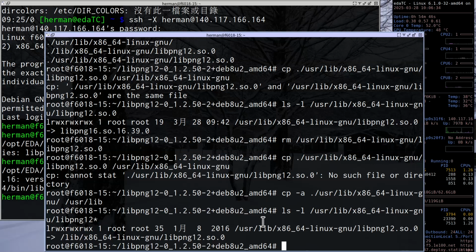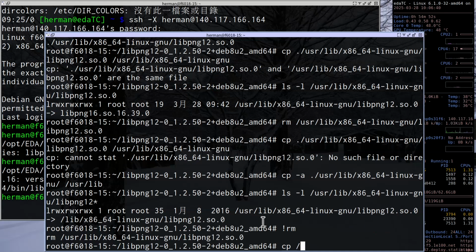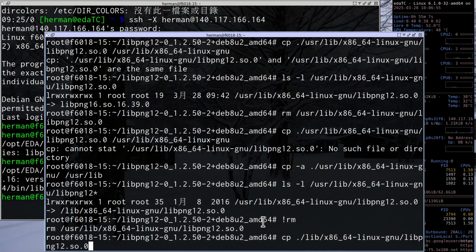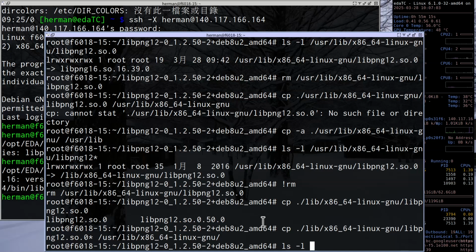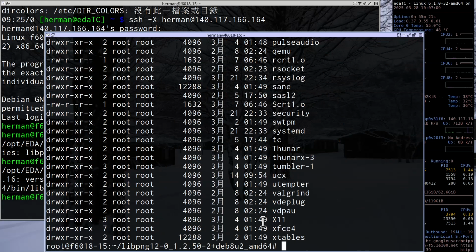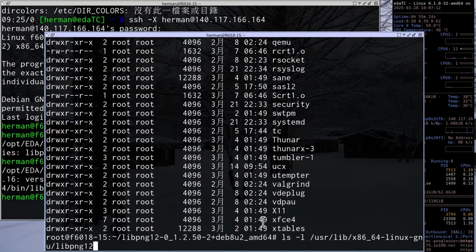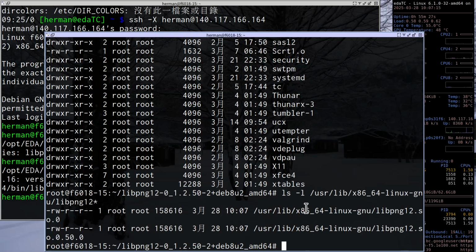do this manually. Okay, again, we remove the soft link. cp lib x86 lib. Oh no. cp ./lib libpng star /usr/lib/x86, ls -l /usr/lib/x86 libpng12 star. Okay, you can see we have